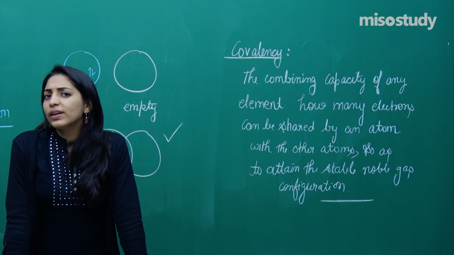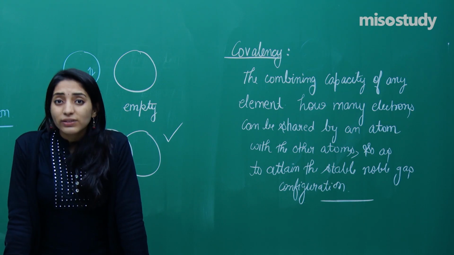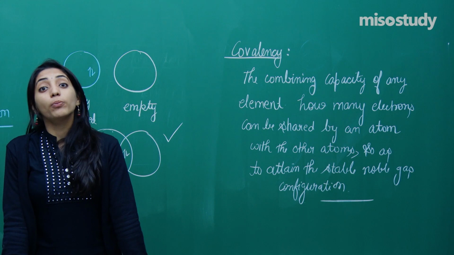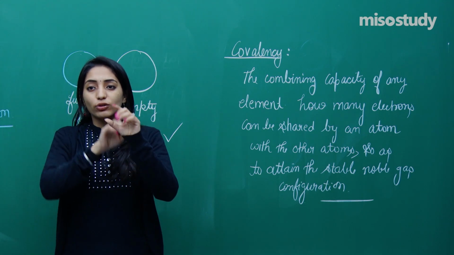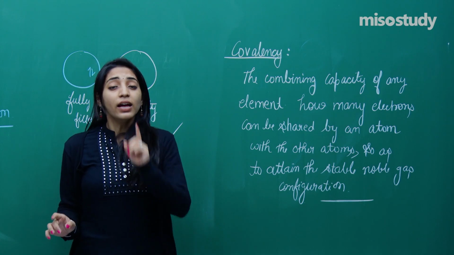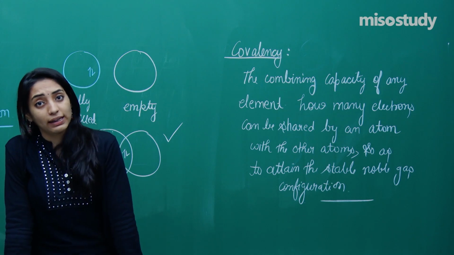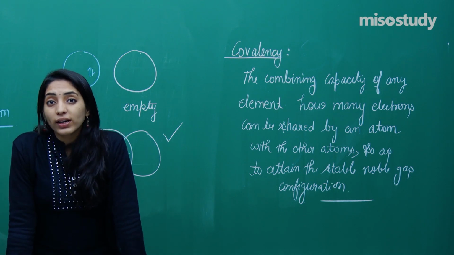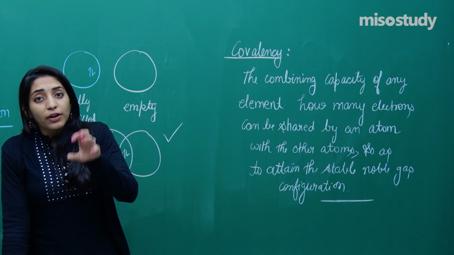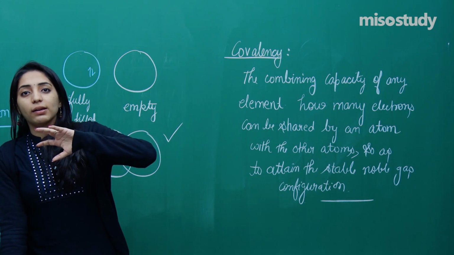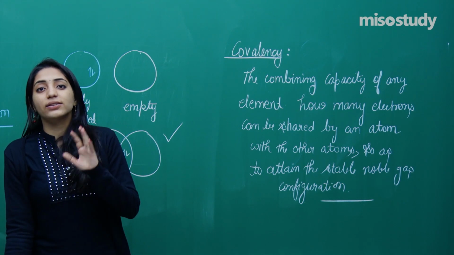Similarly, you remember when we did this example of SF6. Sulfur had formed 6 bonds, right? So S, F, F, F, F, F, F. In that particular case, the covalency of sulfur was considered to be 6. Let me give you another example. For example, IF7. In IF7, iodine is attached to 7 fluorine atoms. So how many bonds are being formed by iodine? 7, right? So the covalency will be 7.